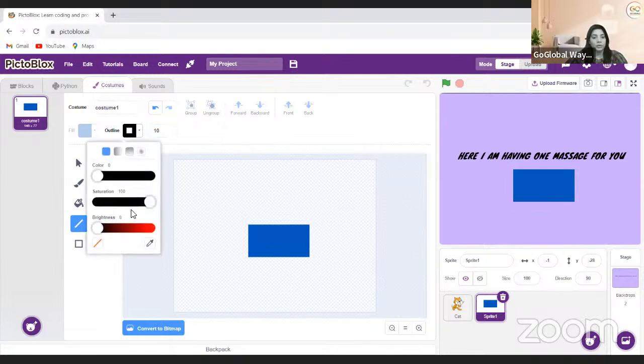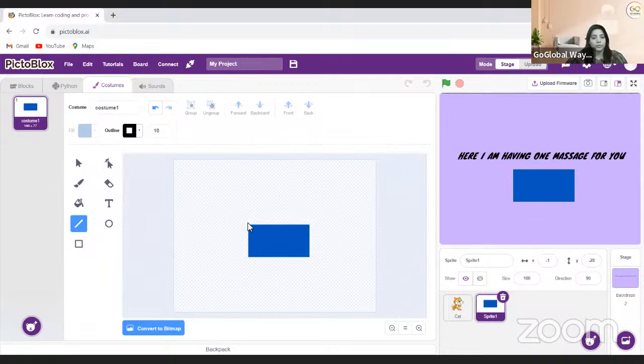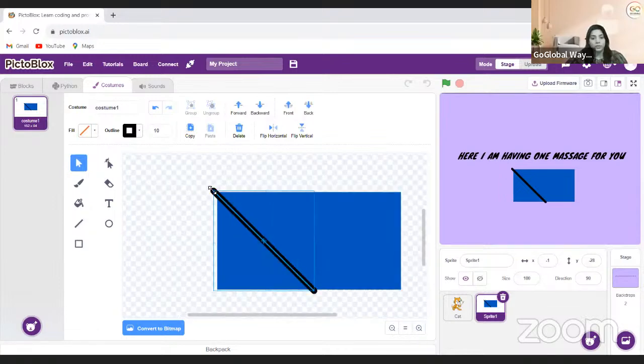10, and I think black line looks good. So I'm just making with black line only. I'm moving it a little bit here and I'll select the arrow. Let me zoom in a little bit. I will move it inside and move it inside.